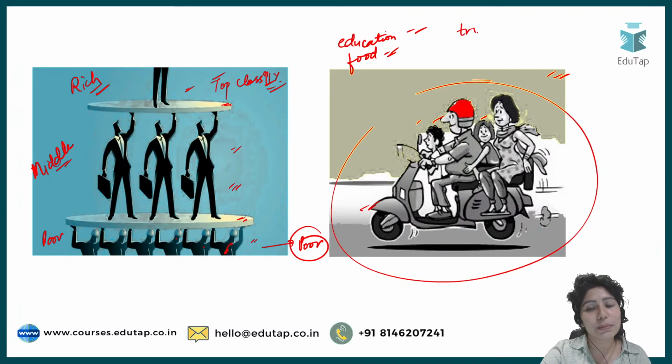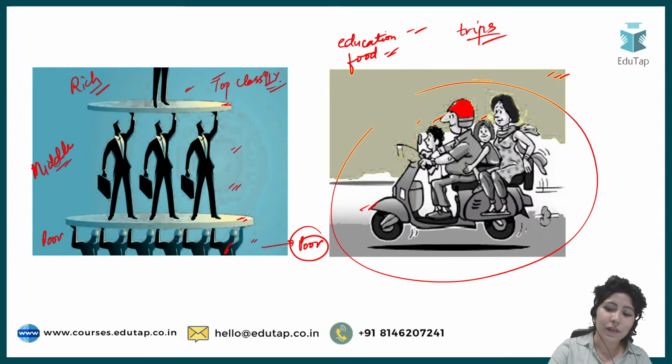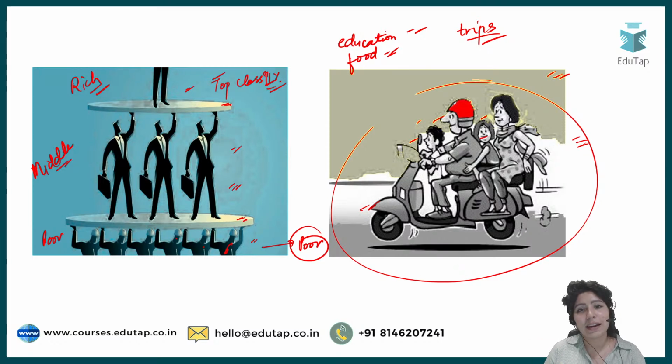They also take some small trips to nearby locations whenever there is a vacation for both their children. So basically, education, food, tourism, and they might also have mobile gadgets available with them. They can afford such things, and they're also working day in and day out, very hard, to be able to provide a good life to their children. That's what they're doing. So this is the Indian middle class. This is the story of the Indian middle class.